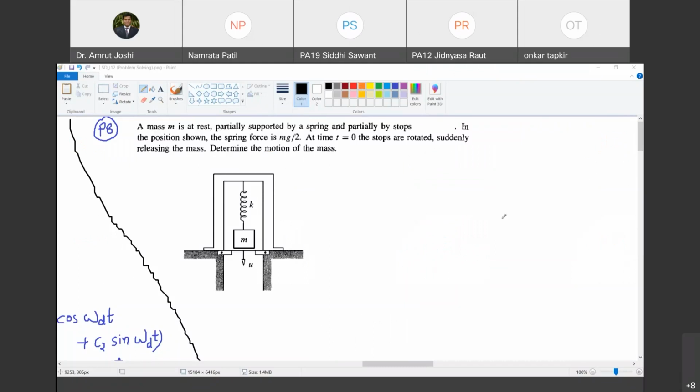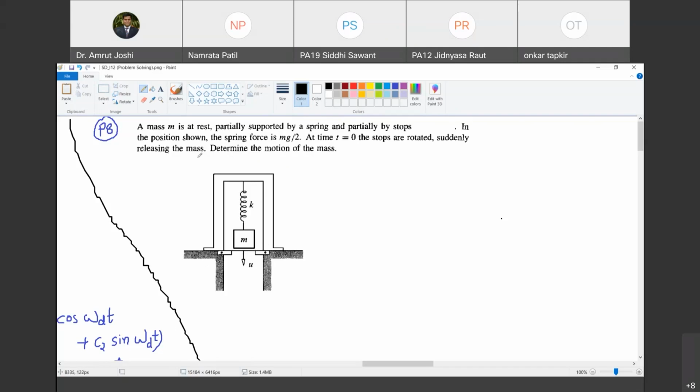So mass M is at rest, partially supported by the spring and partially by stops. If you look at this mass, this is the stop. So it is an arrangement like this. This arrangement can rotate, and this rotation will be seen in the plane perpendicular to the board. As these stops open up, the mass is going to go down. Are you with me? So this is the arrangement.